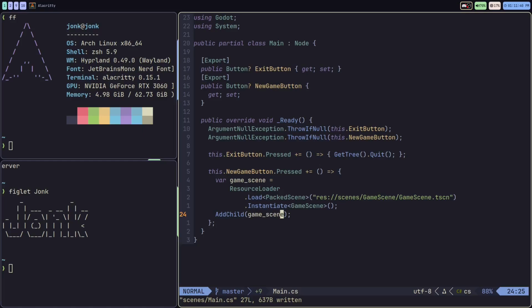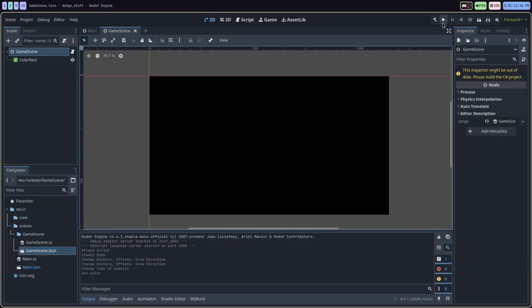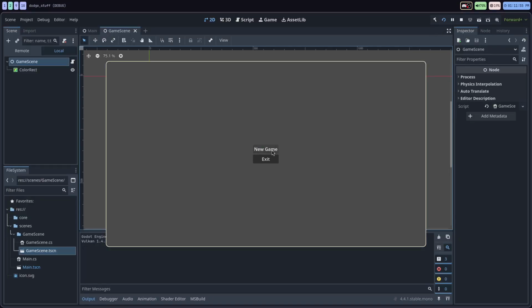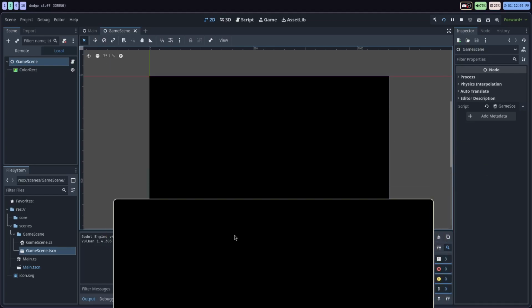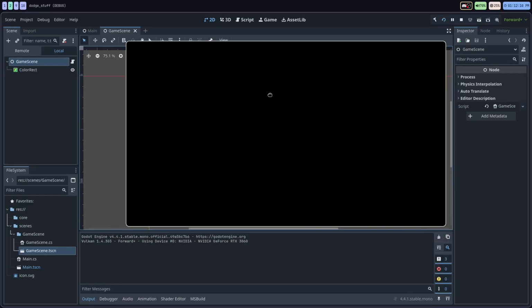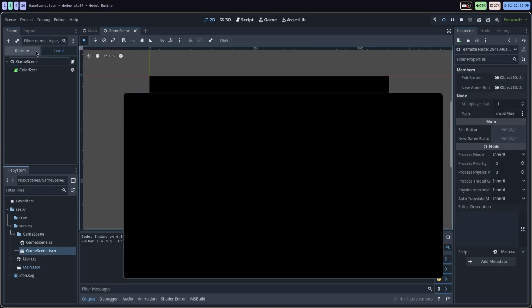And let's just start that off and see sort of what happens and what that looks like. I'll just start up the editor here. So if I click the new game button, all right, we see that the screen turns black, and that's to be expected as the game scene itself, as you can see in the editor, was black, and now it's just being loaded into the main scene. If you click the remote button, it's going to show you the scene that's running in the game at the time, and you can sort of inspect the scene itself and do something with it.